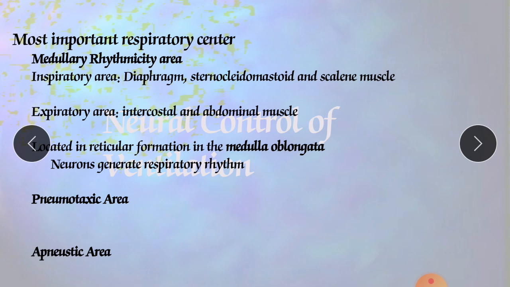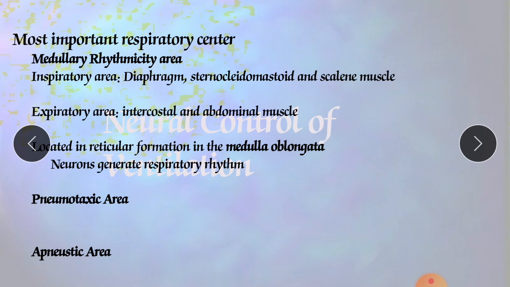However, during forceful breathing, nerve impulses from the inspiratory area activate the expiratory area, and there is involvement of the intercostal and abdominal muscles, which contract and are responsible for forceful exhalation, forceful expiration of the air from the lungs. Impulses from the expiratory area cause contraction of the intercostal and abdominal muscles, which decreases the size of the thoracic cavity and causes forceful exhalation.